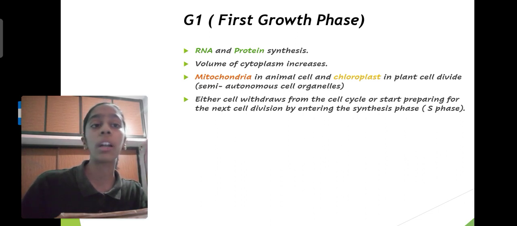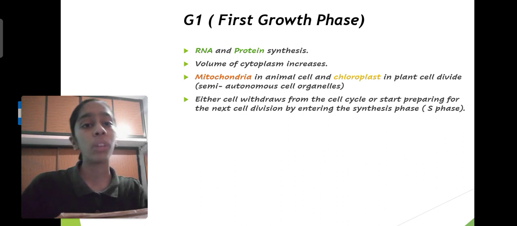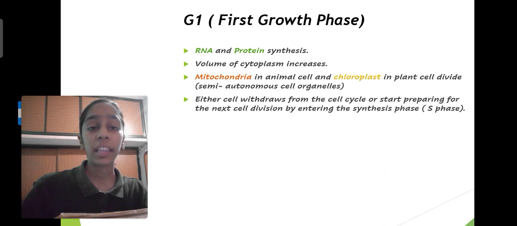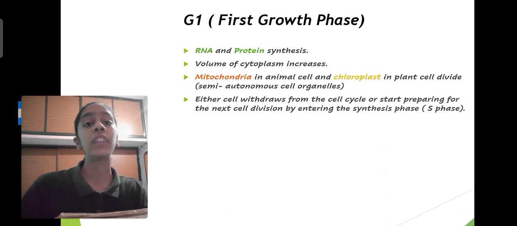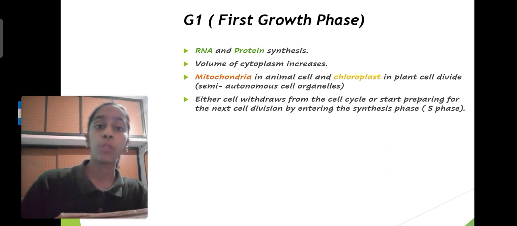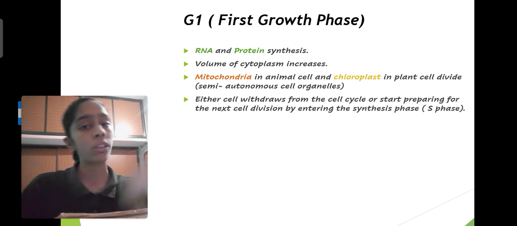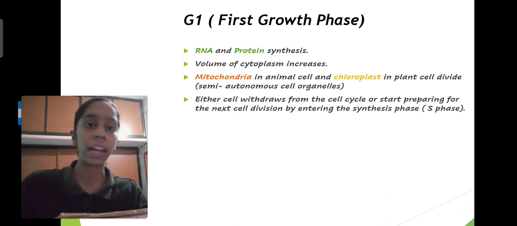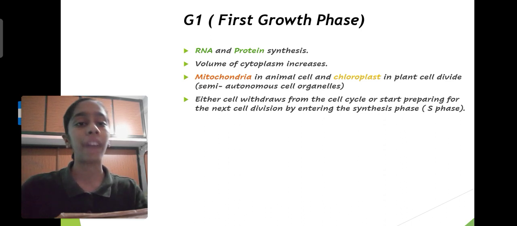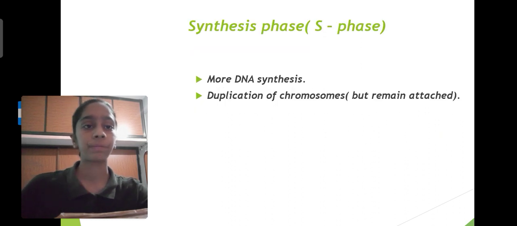They are also called semi-autonomous cell organelles because they have their own DNA and therefore they can replicate. And here the cell decides whether it wants to get divided to form new cells or it again wants to go into the resting phase. If it wants to divide, it will go to the S phase or the synthesis phase.